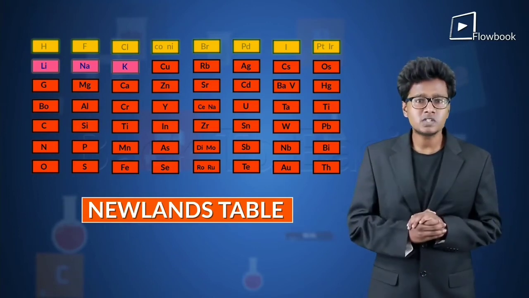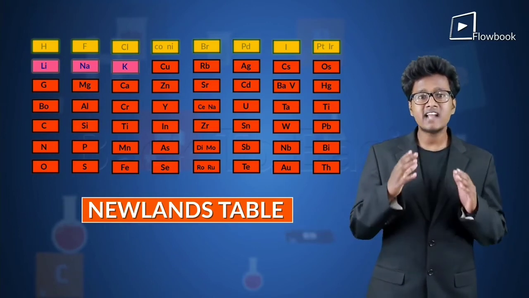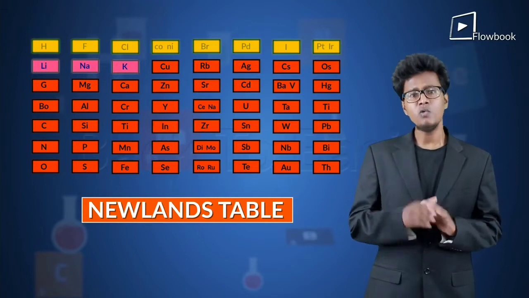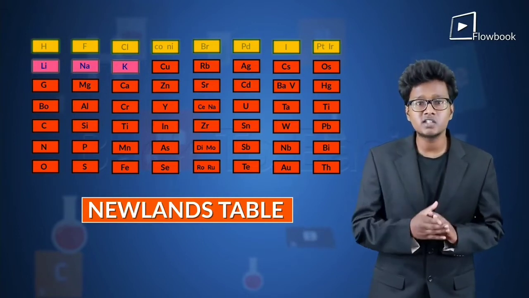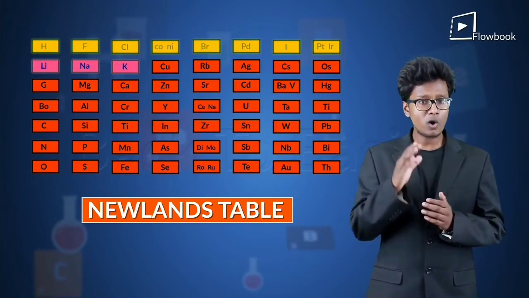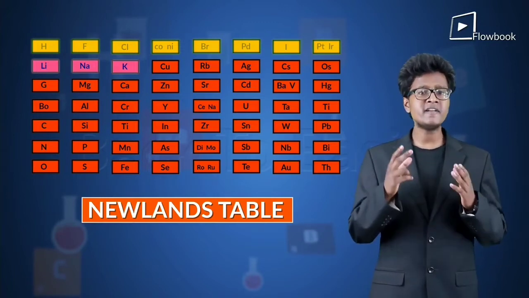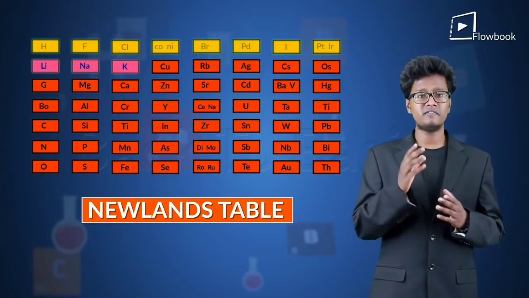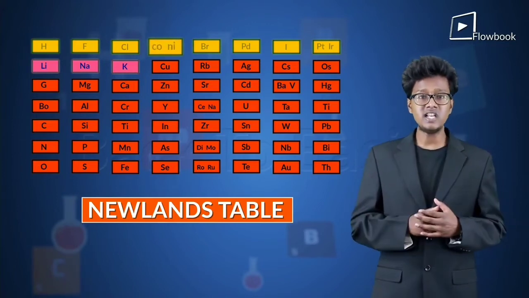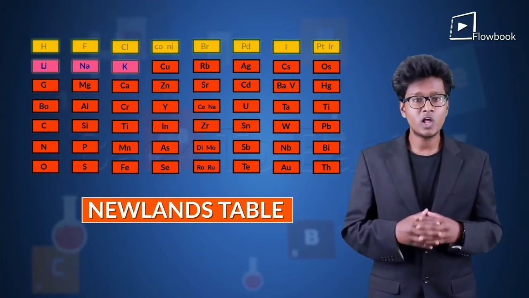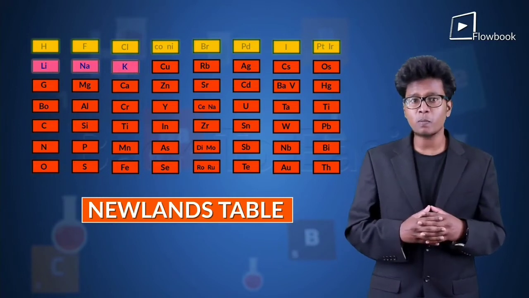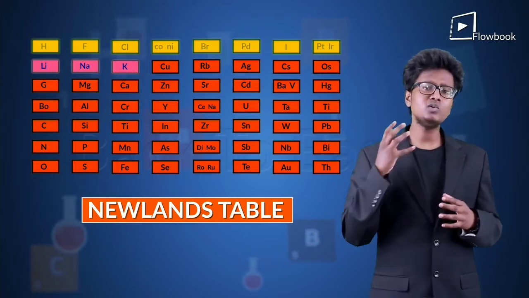Although it seems like Newland's seniors and the Journal of Chemical Study were not too wrong in the rejection of Newland's table, because there are instances where 2 elements have been fitted into the same slot, for example, cobalt and nickel. And certain elements that are totally dissimilar in properties have been fitted into the same group.